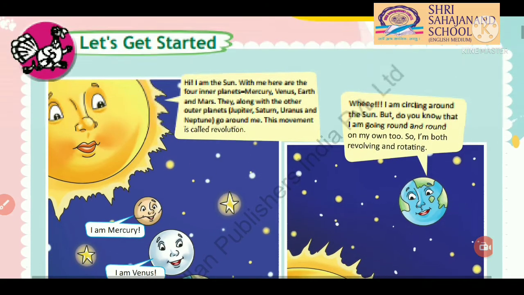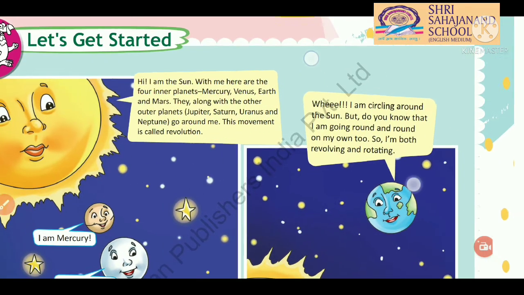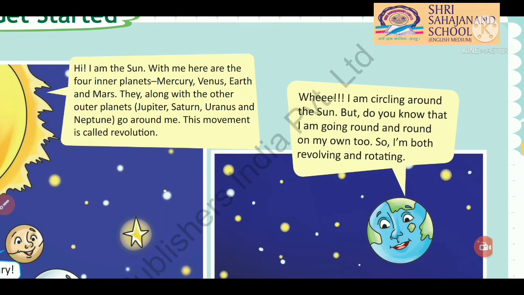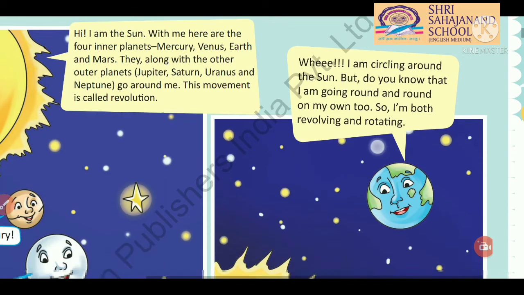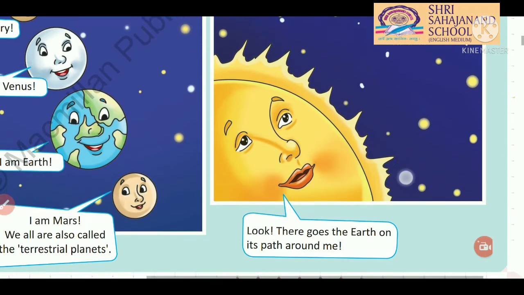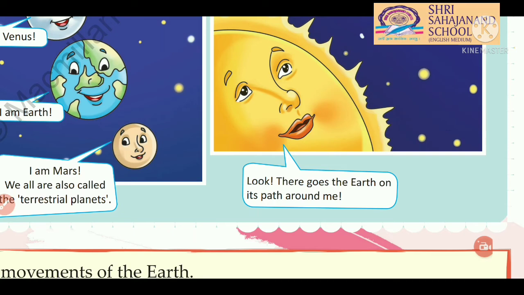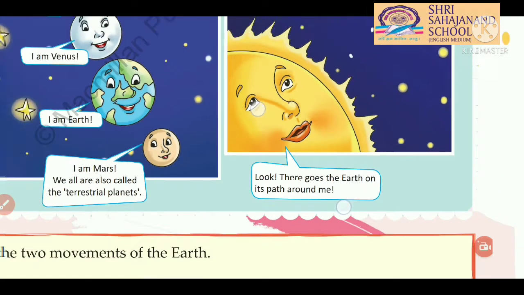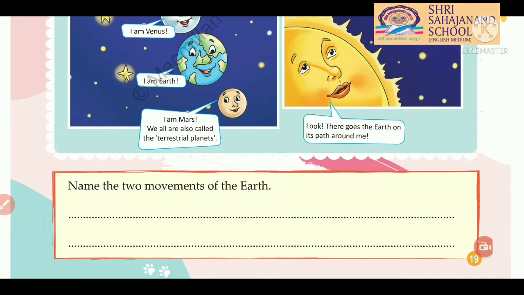Now students, we will see another one. I am circling around the sun, but not only that. Know that I am going round and round on my own too. So I am both revolving and rotating. You can see here the earth is there. Look, there goes the earth on its path around me. Now students, here one question is asked to us: name the 2 movements of the earth. As we had seen in the big idea, the 2 movements of the earth are rotation and revolution.